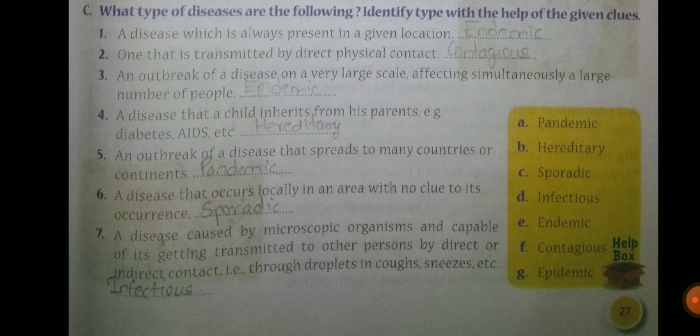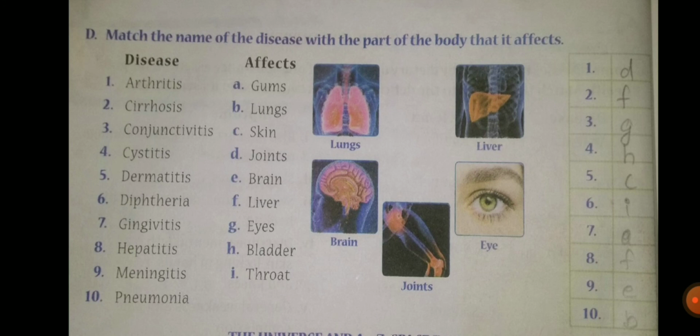Fifth one, an outbreak of a disease that spreads to many countries or continents. Answer is pandemic. Sixth one, a disease that occurs locally in an area with no clue to its occurrence. Answer is sporadic. Seventh one, a disease caused by microscopic organisms and capable of getting transmitted to other persons by direct or indirect contact, that is through droplets in coughs, sneezes, etc. So answer is infectious. So now students, turn to page number 28.